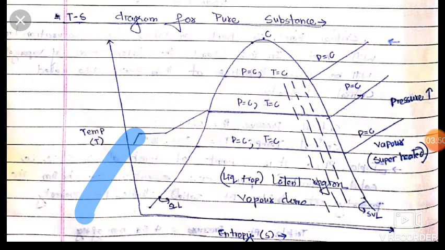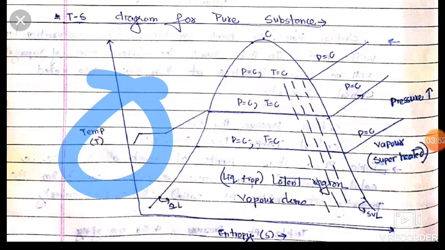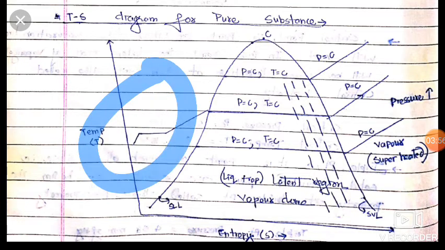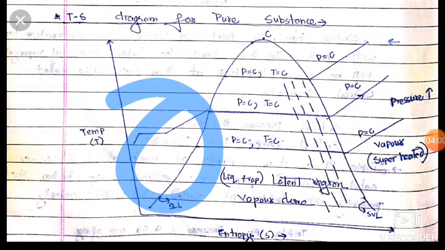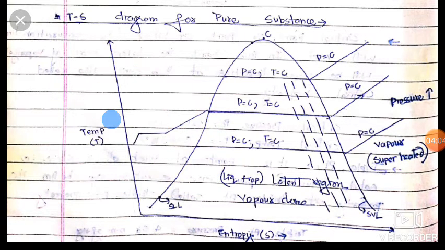So it is sensible heat, there is a change in temperature. And then from 0 degree ice to 0 degree water, it is the latent region, so temperature is constant. Then again we are supplying heat, from 0 degree water to 100 degrees Celsius water, so it consumes sensible heat.